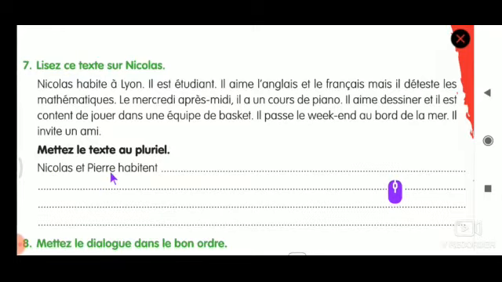So, Nicole et Pierre habitent. Whenever it is two boys, it becomes third person plural. What is third person plural? ILS. So, for ILS, what will be the ending? ENT. So, they take out the E and they have added ENT. I'll show you how this is possible.